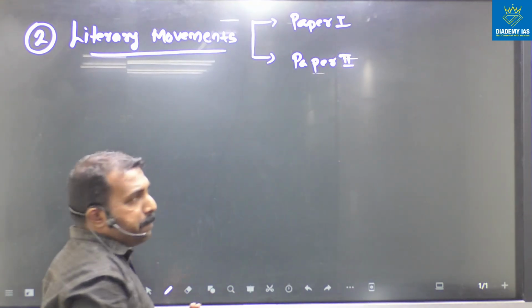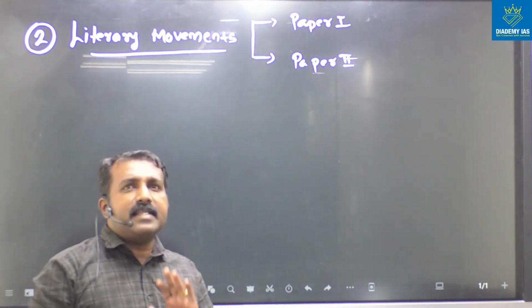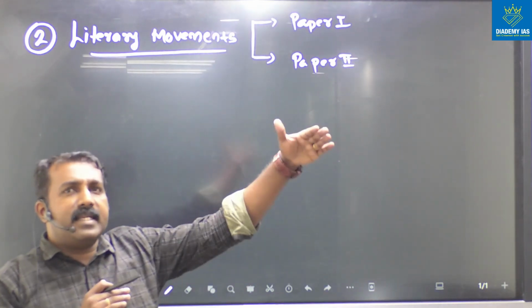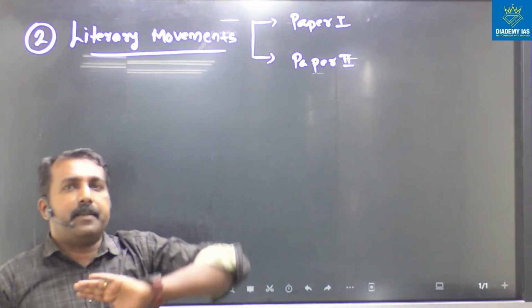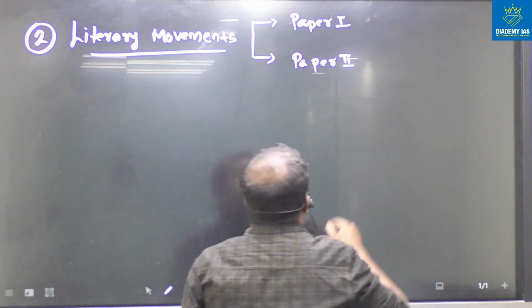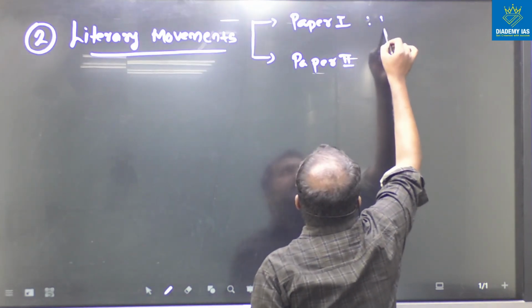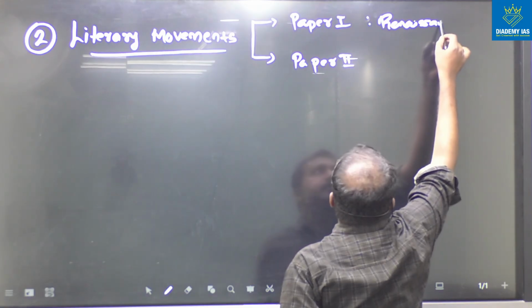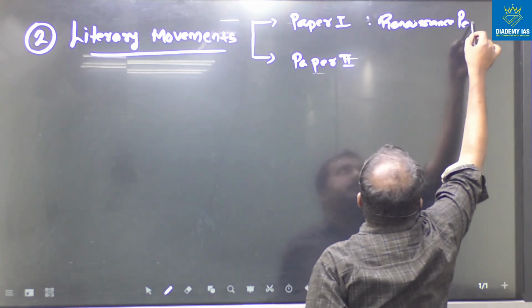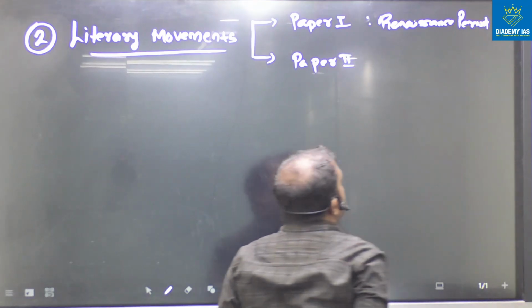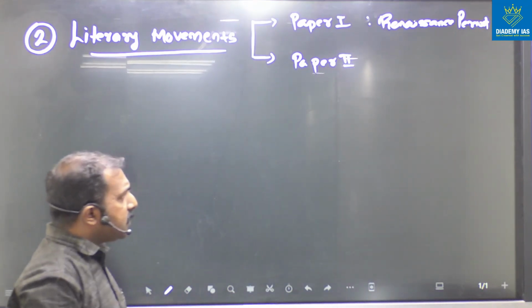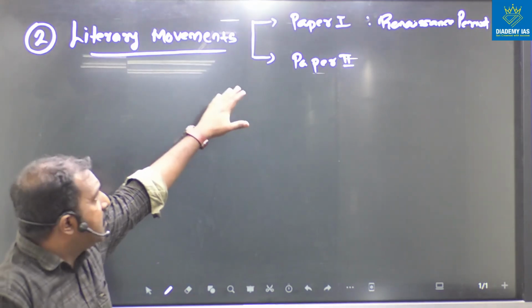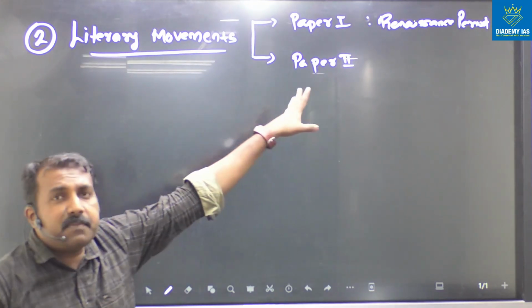In paper 1 and paper 2, the syllabus itself is split from Old English to the modern time. In the paper 1 section, literary movement starts from the Renaissance period.